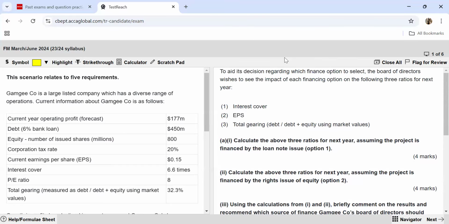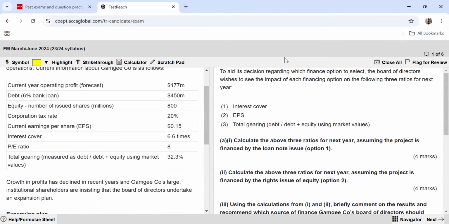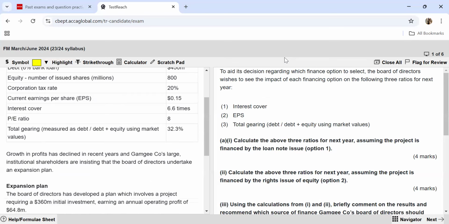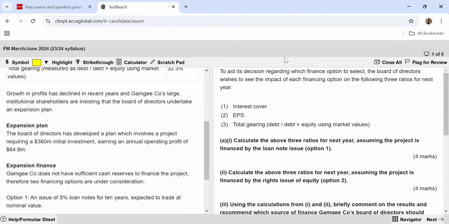The scenario gives you that Gamgee company is a large listed company which has a diverse range of operations. Current information about the company is as follows. Current year operating profit forecast is given to you, debt is given. Equity, this is the number of issued shares that are given to us. Then you have the corporate tax rate. Current EPS has been given, interest cover has been given, PE ratio has been given, and the total gearing has been provided to us. Growth in profits has declined in recent years, and Gamgee company's large institutional shareholders are insisting that the board of directors should undertake an expansion plan.